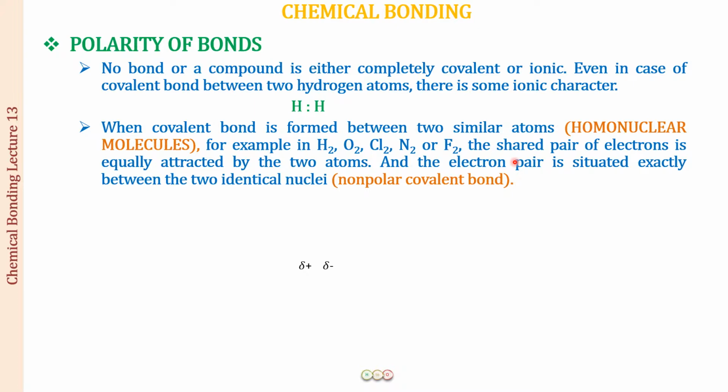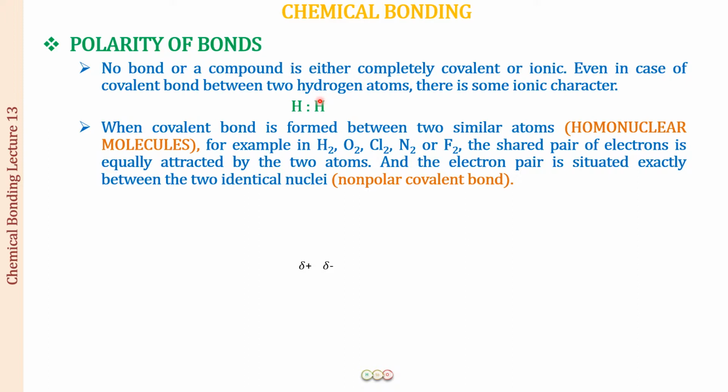Have you always studied that the electron is going to be static? No, it is not going to be static. The electrons, they are always moving. So we have this shared pair of electrons present in the orbitals which were overlapping, but the electrons, they are moving. So there can be an instant of time when one of these electrons, say this electron from this hydrogen, this moves more towards this hydrogen.